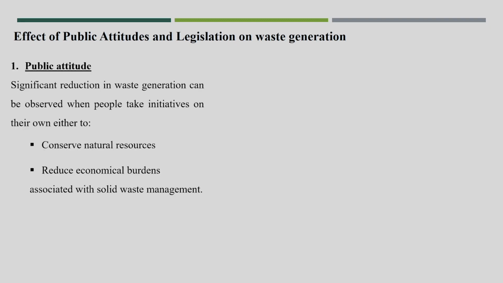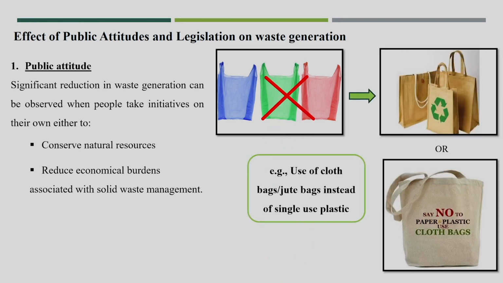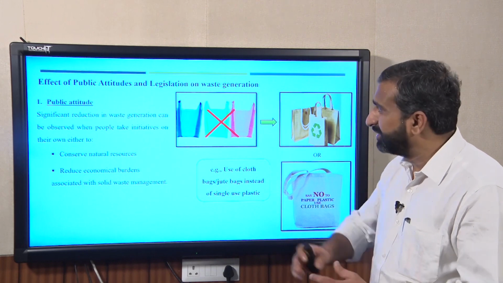First we will see the public attitude. This is very important again, that significant reduction is possible in waste generation when people are well aware about the natural resources and reduce the waste generation. So, here is one example: if public attitude changes and plastic bags get replaced by jute bags or cloth bags, obviously the waste generation will be reduced,